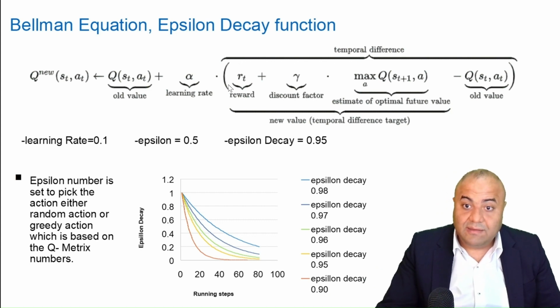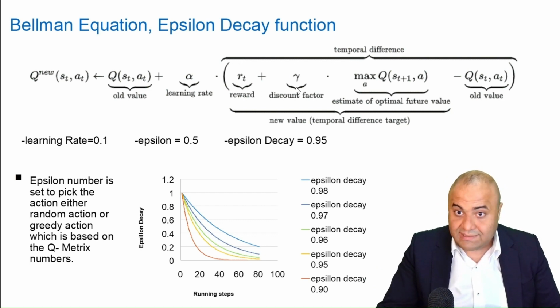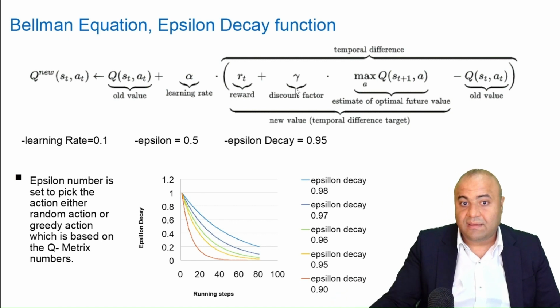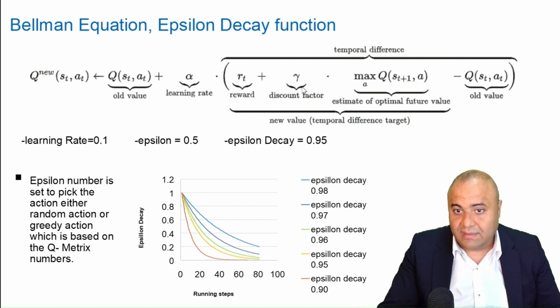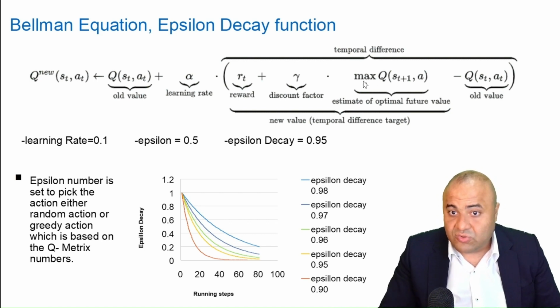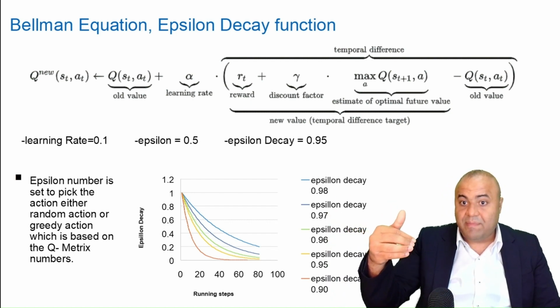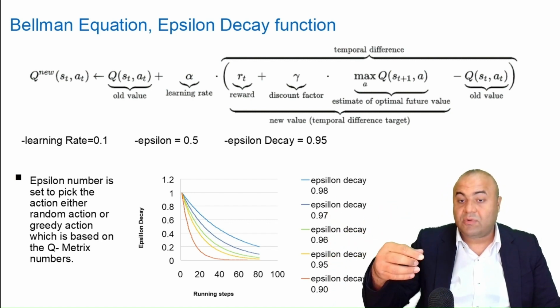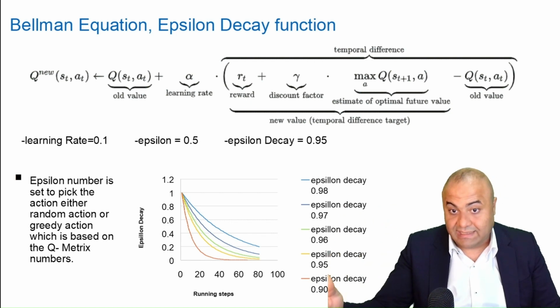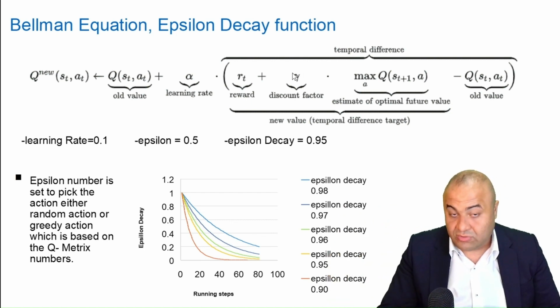It is multiplied by the reward plus the discount factor, which is the value that we multiply by max Q. So this is the new state. What is the maximum Q value of the next state? The discount factor is just a constant that we will consider.